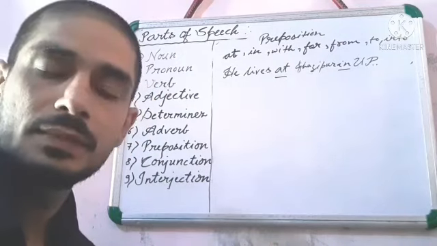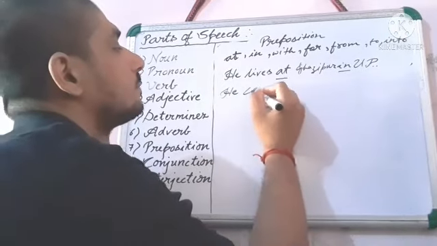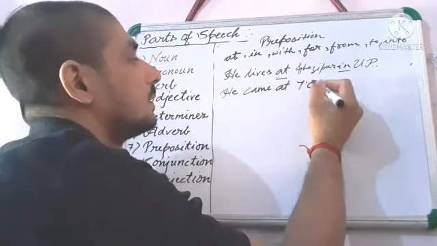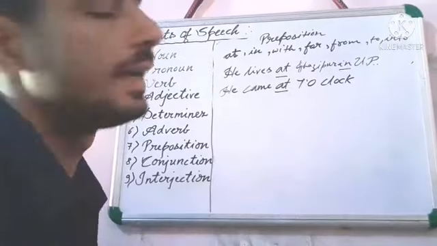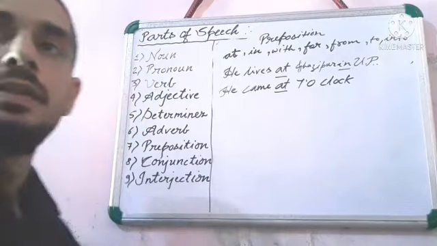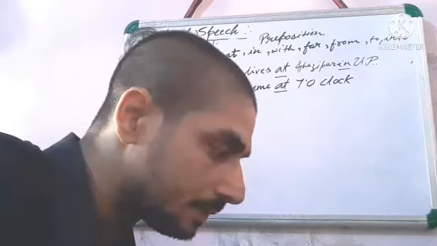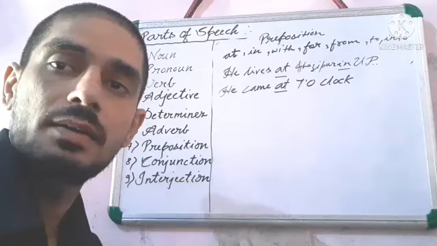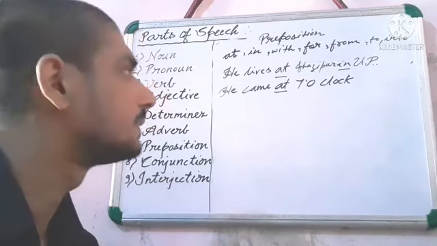Time, understand, he came at 7 o'clock. So here at will be used for time. Understand? So in this way we will use preposition for place, time, method, reason, etc.